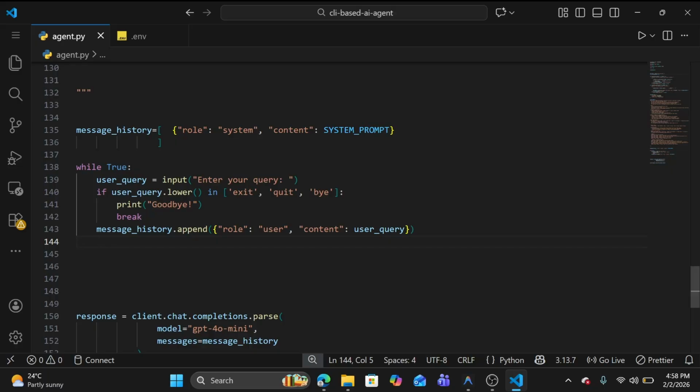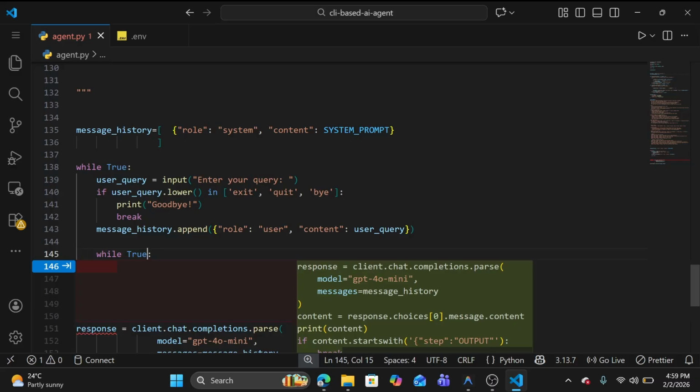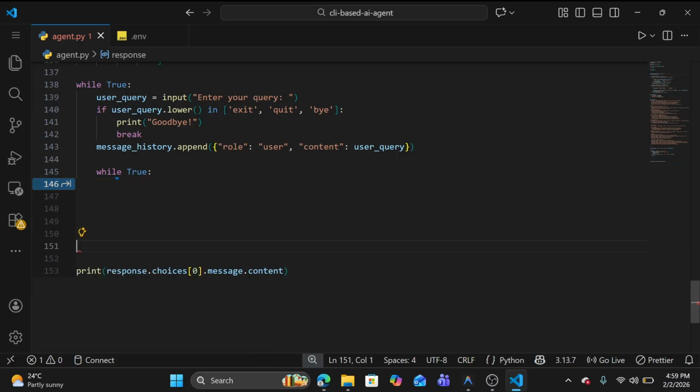So again we need to create a loop here. The outer loop is responsible for when the user asks a query. After that query is executed, they can also ask another query. If we don't have an outer loop, after one query execution our terminal stops and we exit from the program. So let me create this loop also, and move this here.